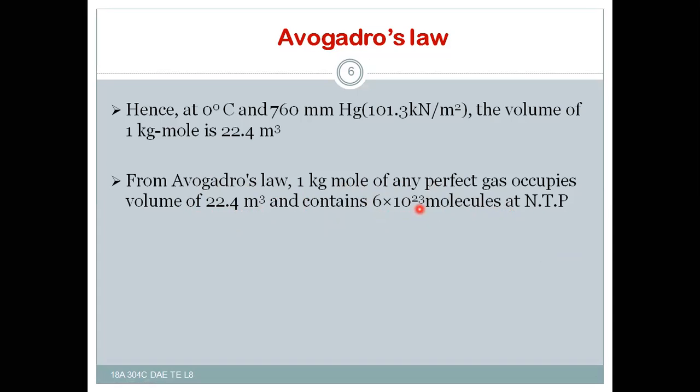So this number, 6 into 10 to the power of 23, is called Avogadro's number.